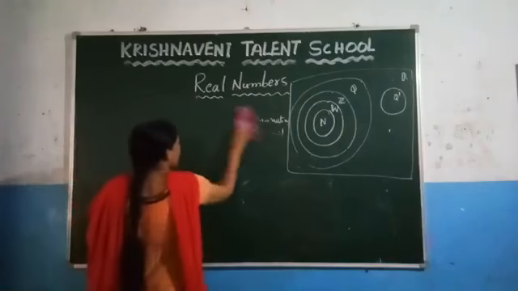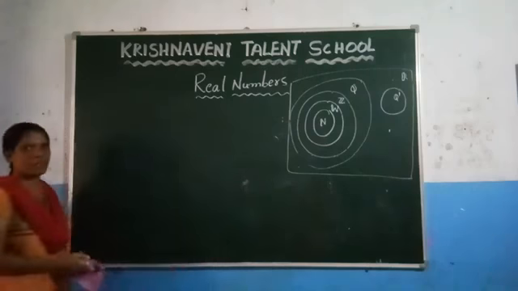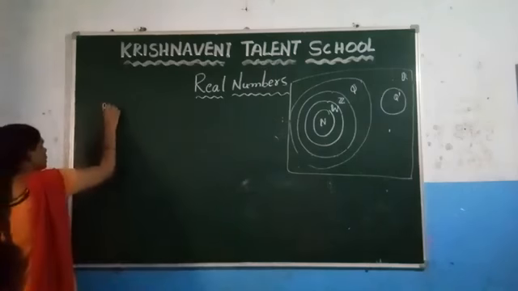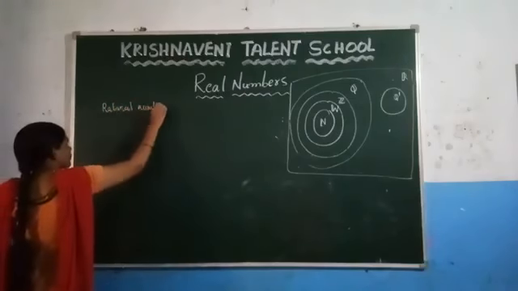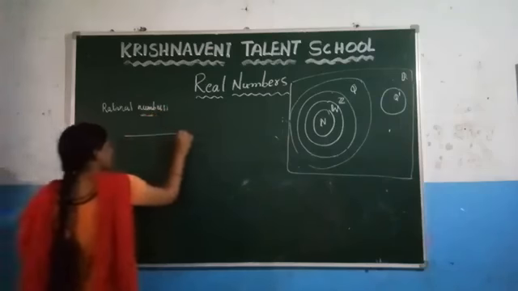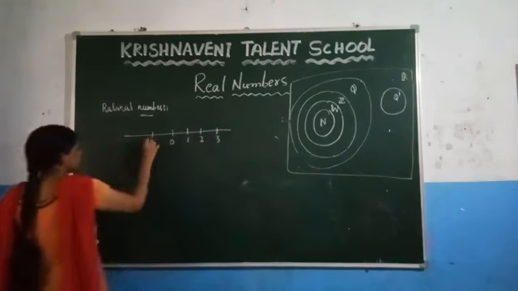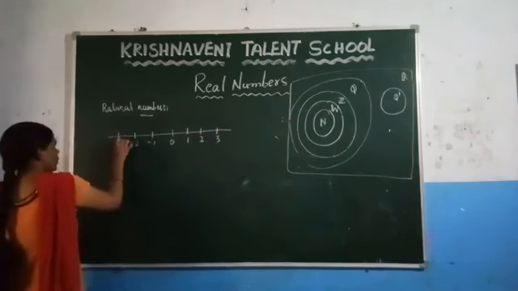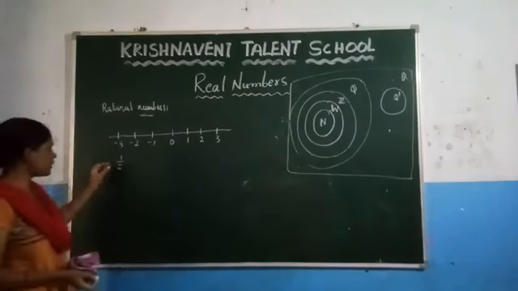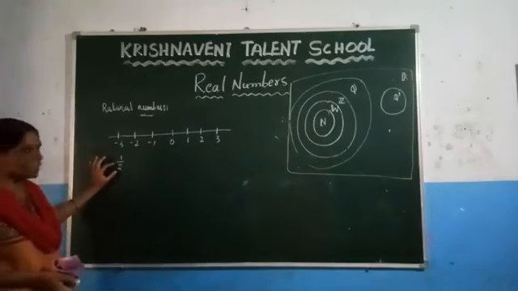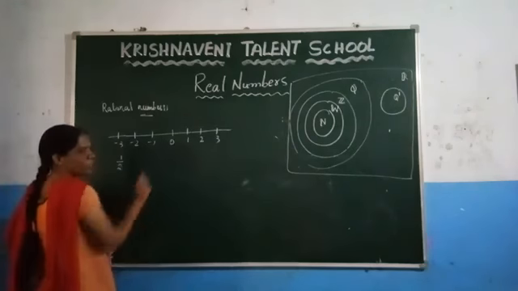Now let us discuss how to represent these irrational numbers and the rational numbers on a number line. Here, if you want to represent rational numbers on a number line, you have to draw the number line first and mark the numbers. If you want to represent 1 by 2 on a number line, the first step is to check what the denominator is. Here you can observe that the denominator is 2. So we have to divide each unit into 2 equal parts.